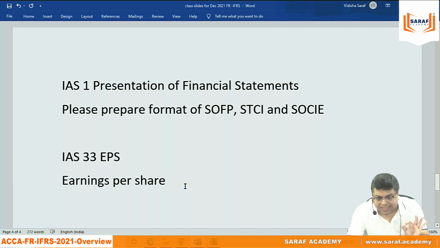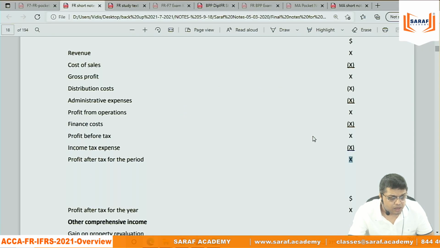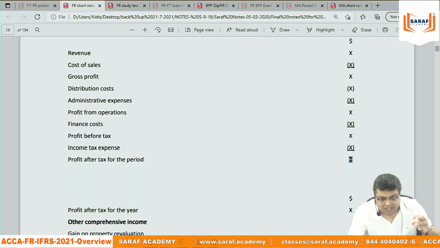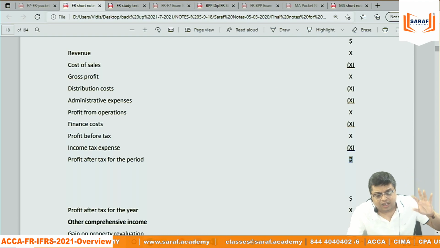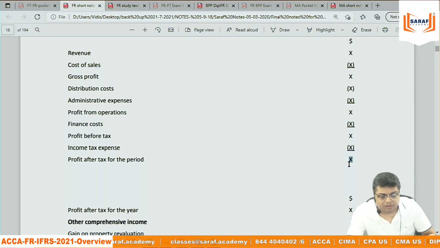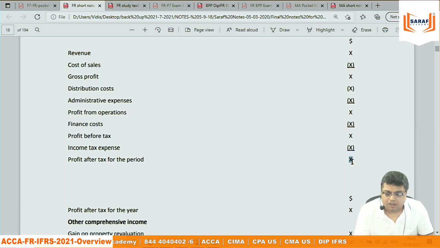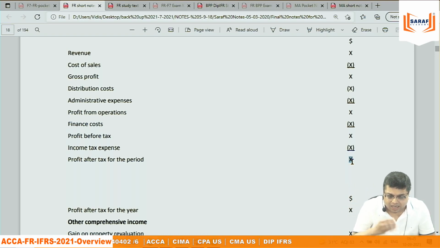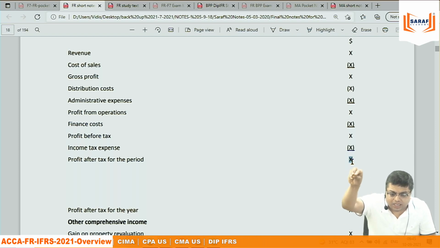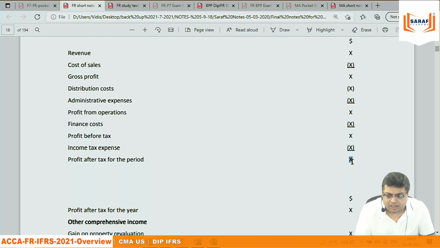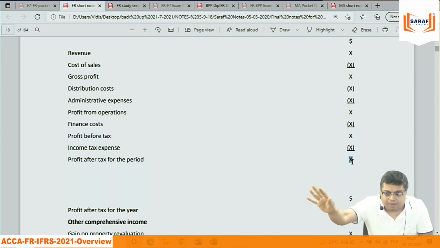The profit for the year divided by the number of shares of the company will give you earnings per share. And this profit for the year is after deducting all the expenditures, even taxes, interest, everything. What is the earnings for the shareholders a company is generating? Suppose in case of Reliance Industries, I am saying hypothetically, the earnings per share in March 2021, I am saying in rupees, but always the questions will be in dollar.